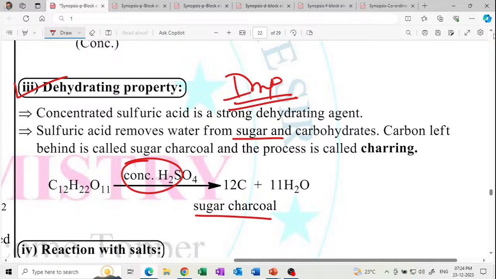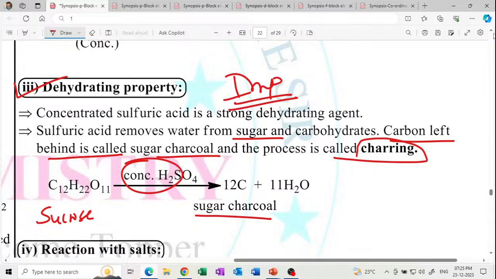Sugar means sucrose. Which one? Sucrose. Sucrose is cane sugar. The carbon left behind is known as sugar charcoal. And this process is called charring. That process is called charring. So please write now, this is very important. Sugar charcoal, formation of sugar charcoal.